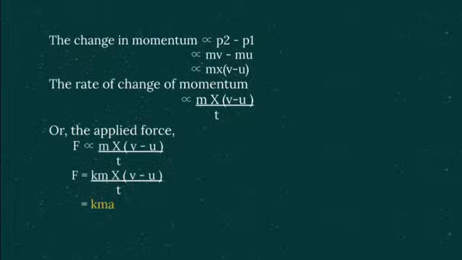As in previous cases also, if there is a proportionality symbol, we cannot solve any problem. We need an exact equation. So we need to remove this proportionality symbol and make it an equal to symbol. And so we need to introduce here a constant, and the constant here is k. And so it becomes k into m into v minus u by t. Now again recalling back, v minus u by t is acceleration, and so it becomes k into m into a. So force is equal to kma becomes the formula.